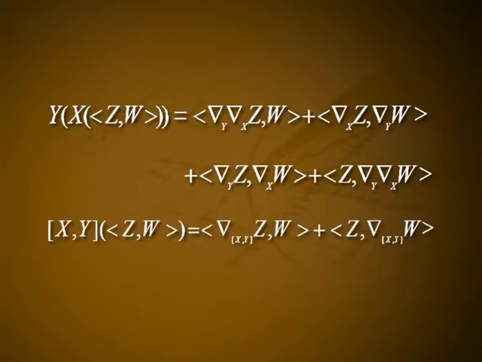We also have ⟨[x,y]Z, W⟩ = ⟨∇_{[x,y]}Z, W⟩ + ⟨Z, ∇_{[x,y]}W⟩.